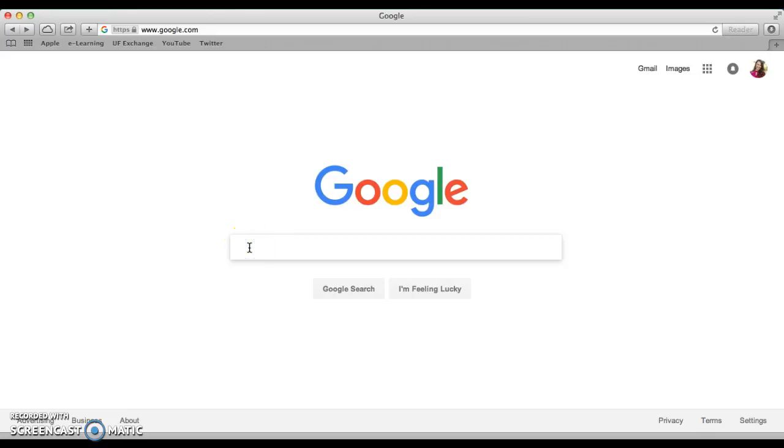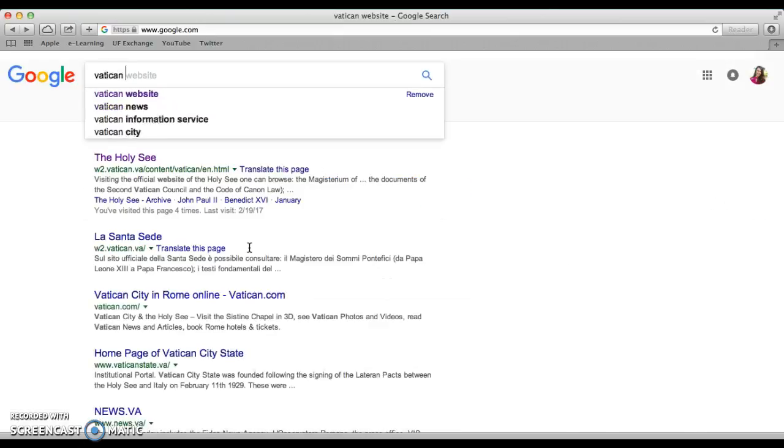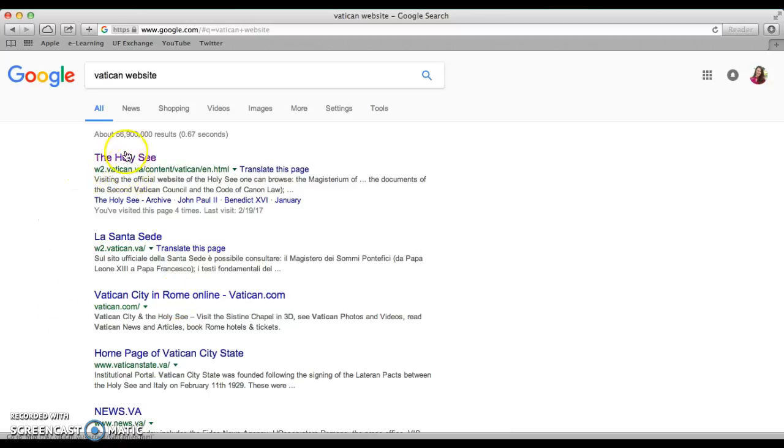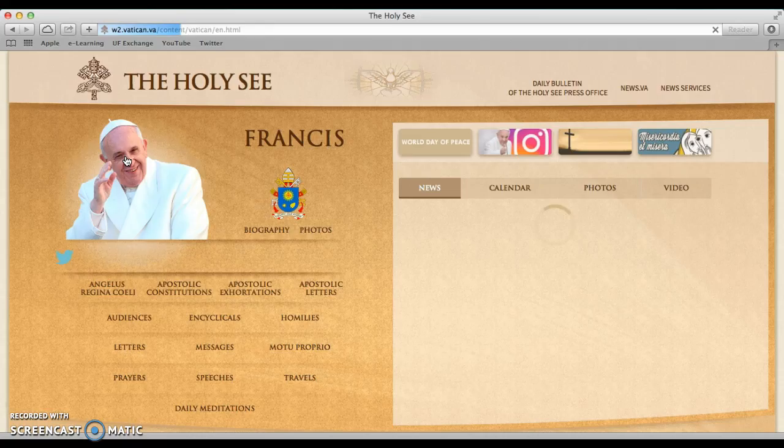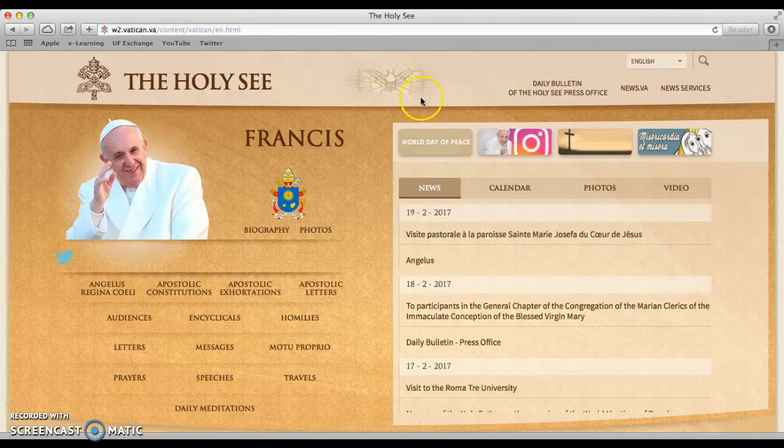So the easiest way to get to the Vatican website is by going on Google and typing in, in fact, Vatican website. The first one that should pop up will be the Holy See, and this is the website that you need. It's also vatican.va. So we're going to click on it. Now what pops up is in fact the official Vatican website.